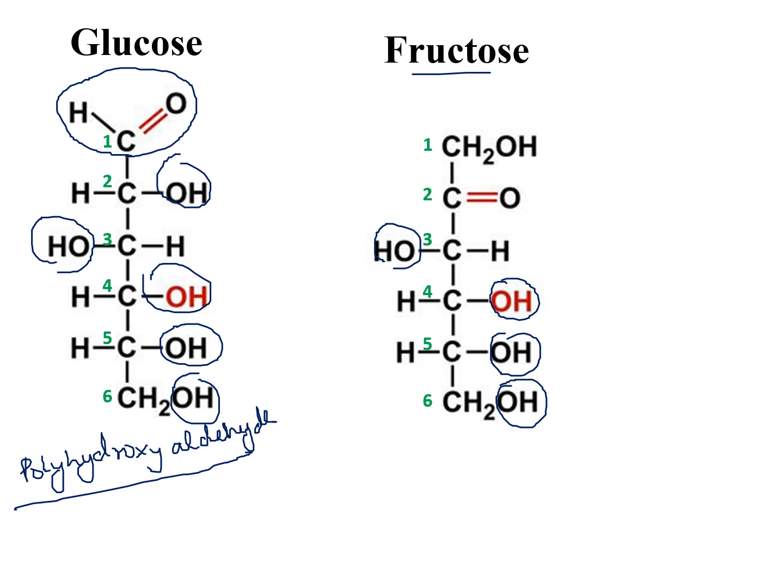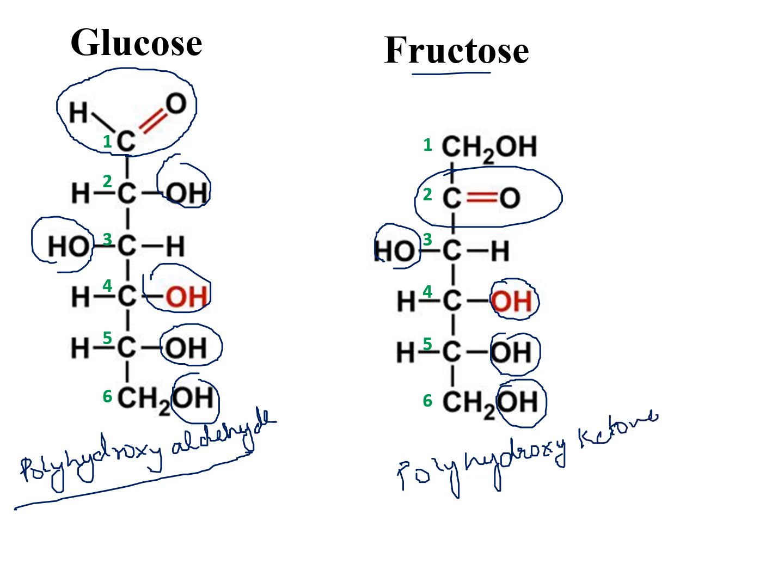So this is polyhydroxy, and see, this is a ketone group. C2 is the carbonyl carbon, so this is a ketone group.